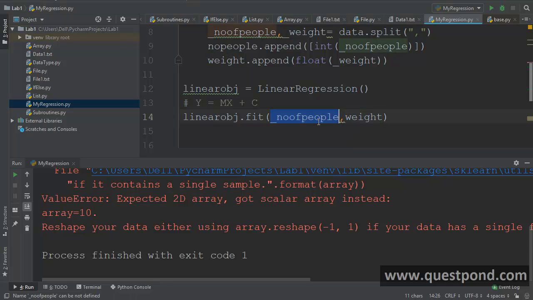So 2D array, so this is reshape. Looks like it is expecting the weight as a 2D array too, right? So let me put the weight as a 2D array. Let us see.